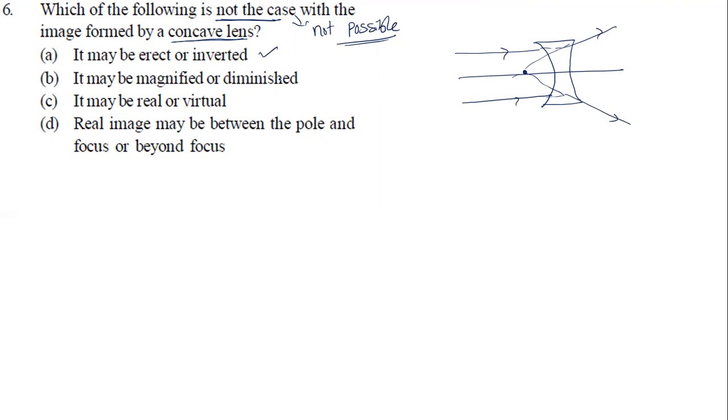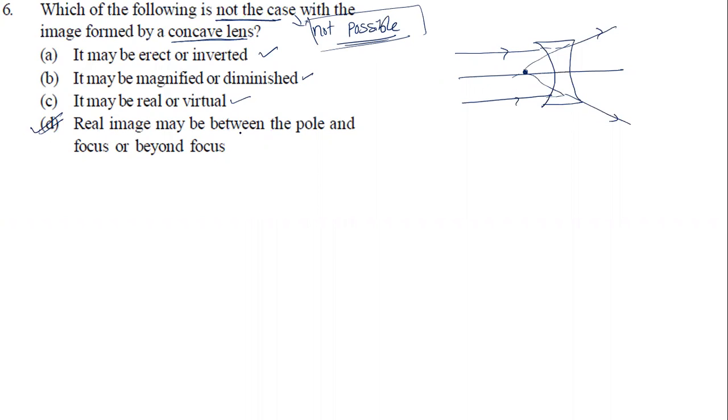It may be magnified or diminished. Diminished is possible, the diminished is already there. It may be real or virtual. If the object is real, the image is virtual. If the object is virtual, the image is real. So this option is also possible. These are possible, but in the question they asked not the case, not possible. If three are correct, then this must be wrong. So this is the not possible case.